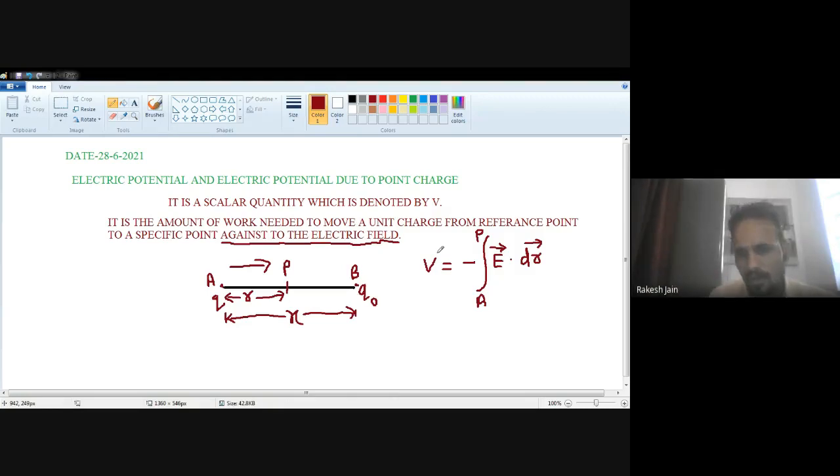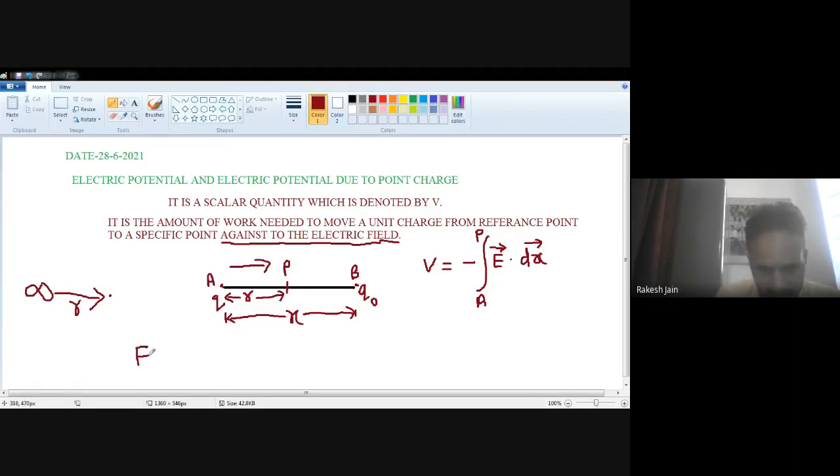Now let's suppose I want to move this charge from an infinite position to a particular position. Here I have to put E dot dx, because I put the charge at a distance x. So what is the electric field?